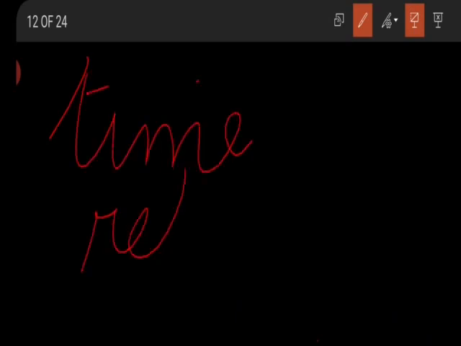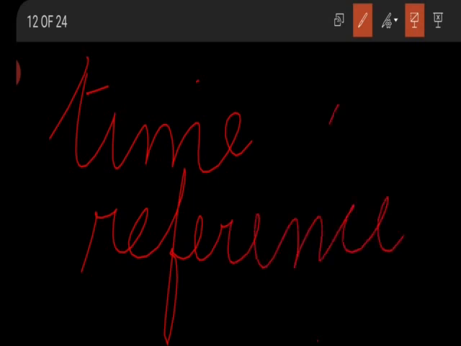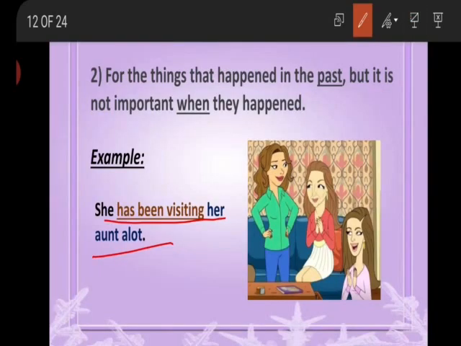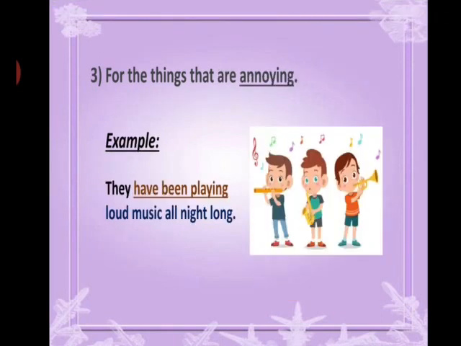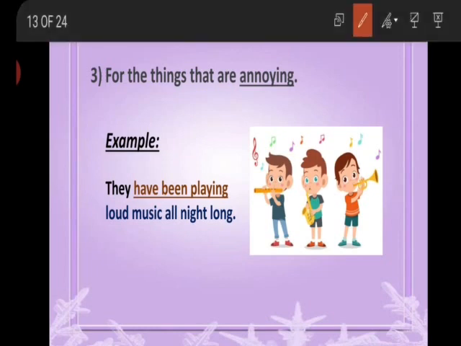So you may also say in such type of actions there is no time reference, but the action is still in the continuity. Okay? For the things that are annoying, they have been playing loud music all the night long. For such actions which take place for a definite period of time, or you may say for a long period of time, and the actions you may say are annoying, like playing the loud music. So for such type of action we also use present perfect continuous tense.